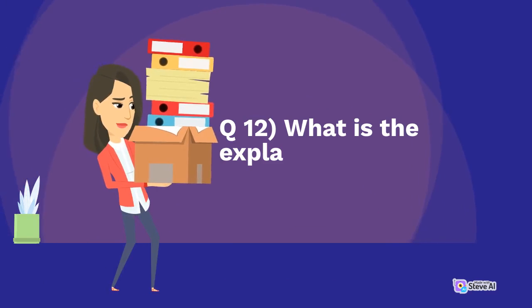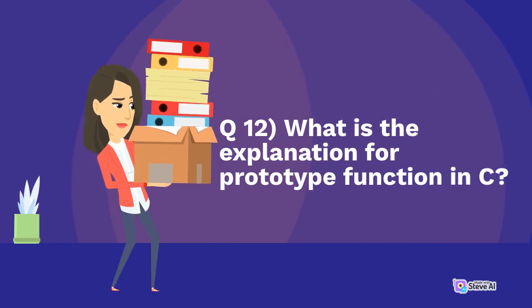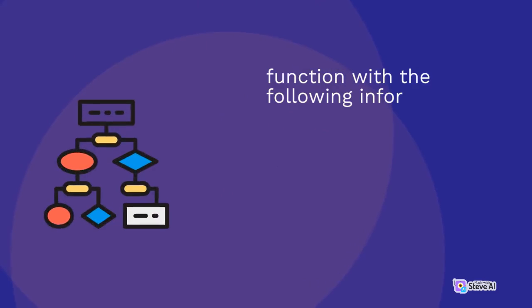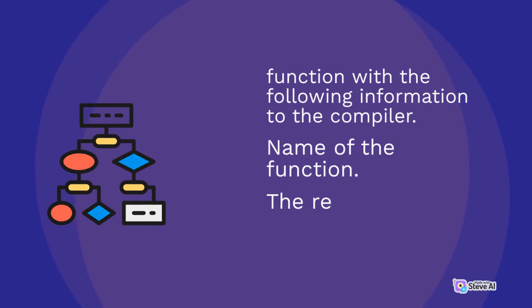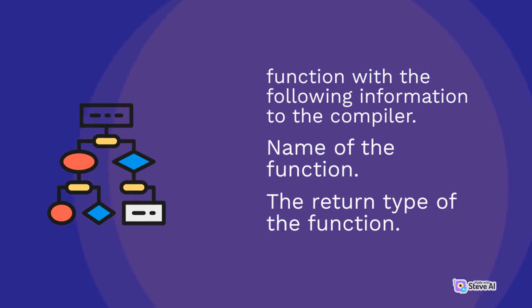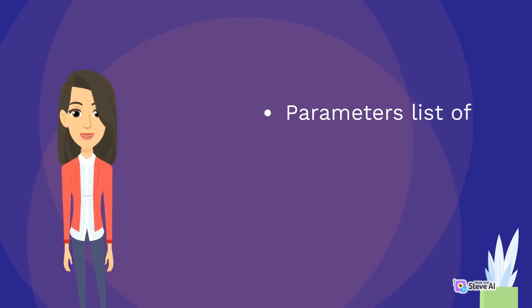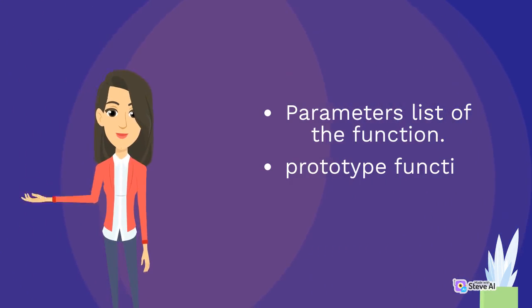Q12. What is the explanation for prototype function in C? A prototype provides the following information to the compiler: the name of the function, the return type of the function, and the parameters list of the function. That is a prototype function in C.